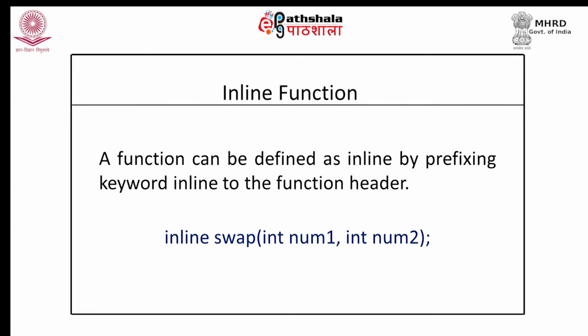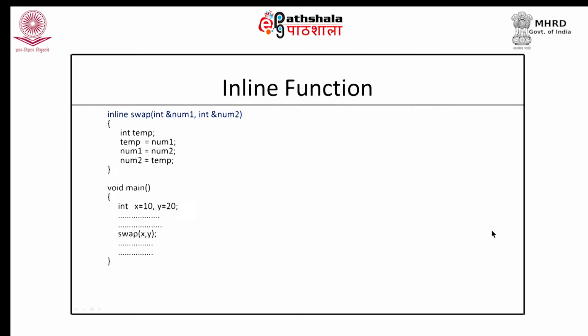How do we define a function inline? A function can be defined inline by prefixing the word inline before the function prototype or function header at the time of definition of the function. So, once we write this keyword inline before the name of the function, we are making a request to the compiler that please make this function inline. And once we make this function inline, what would that mean?